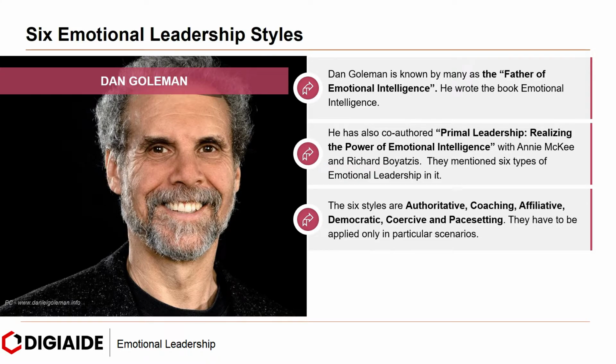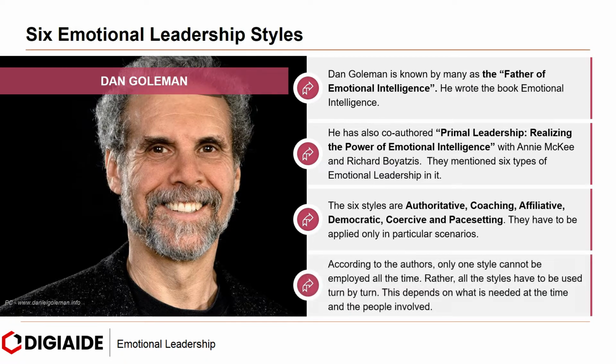They have to be applied only in particular scenarios. According to the authors, only one style cannot be employed all the time. Rather, all the styles have to be used turn by turn. This depends on what is needed at the time and the people involved. Please note, out of the 6 styles, authoritative, coaching, affiliative, and democratic encourage good results in harmony. 2 of them, that is coercive and pacesetting, however, bring in a tense atmosphere. They have to be applied only in particular scenarios.